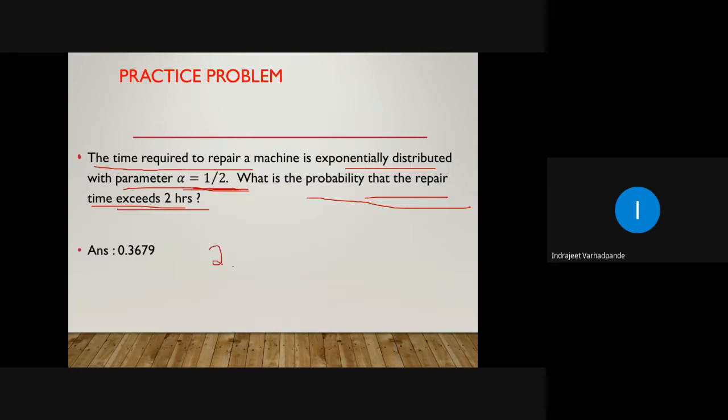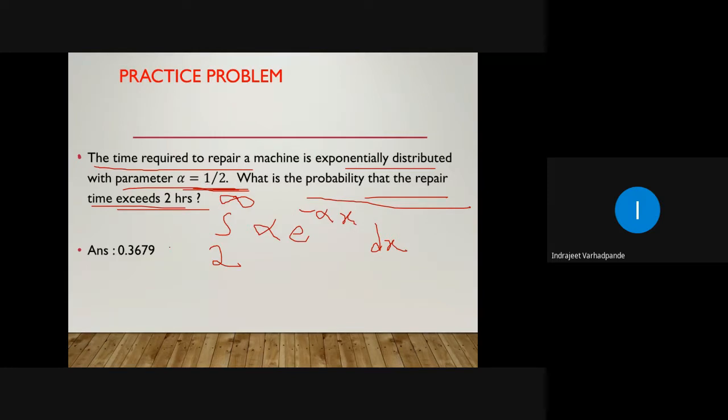How much time will 2 hours take? You might say that in a day 24 hours are there, but for how many days it will go, and how many hours it will take to finish the repairing work, is unknown or indefinite. Therefore it will be integration between 2 to infinity of alpha e to the power minus alpha x dx, and the value of alpha is half, the parameter mentioned in the question.